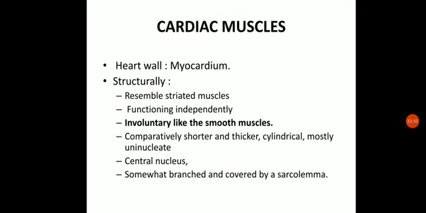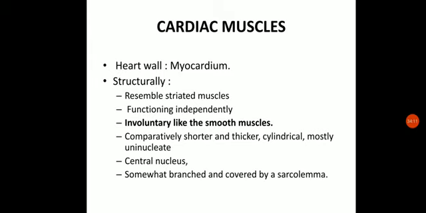Okay. Now structurally these muscles resemble the striated muscles. You will be able to see that they are almost similar to the striated muscles. It means they will be having striations. They will be having these bands, light bands and dark bands, present within them. Striated muscles have bands, but cardiac muscles will not function similarly to striated muscles.